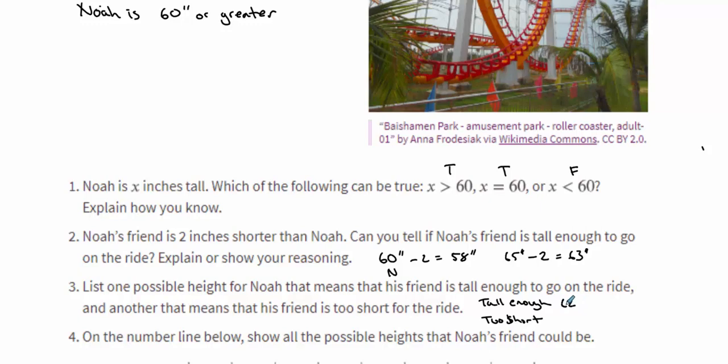So 62 inches. That would make his friend 60 inches, which would mean his friend could go on the ride. If Noah was 61 inches, that means his friend would be 2 inches shorter, which would make him 59 inches. So that would mean he would be too short. So we have 61 inches. If Noah was 61 inches, his friend would be too short. If Noah was 62 inches, his friend would be tall enough.